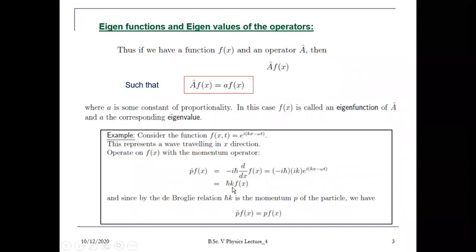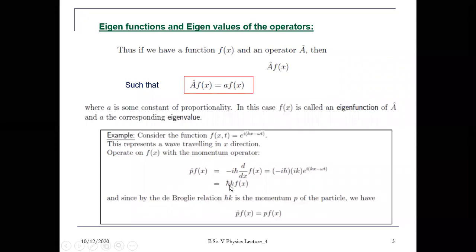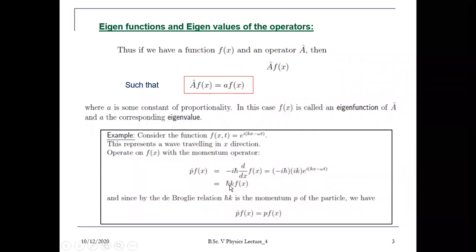H cut k is what? Basically it is momentum, because h cut equals h upon 2 pi and k equals 2 pi by lambda. So h by lambda basically becomes p here. So what I mean is, when we operate the momentum operator, it gives us the eigenvalue in the form of momentum.